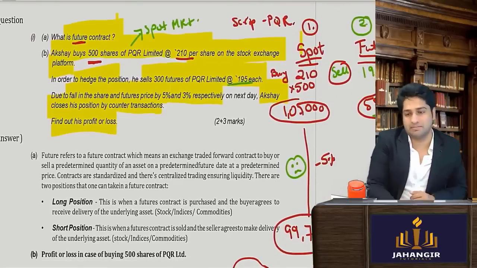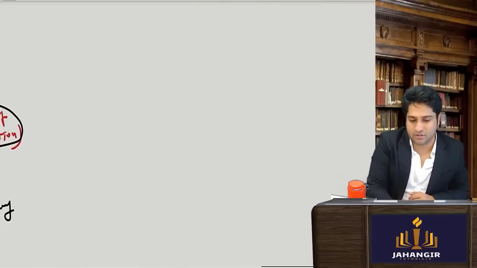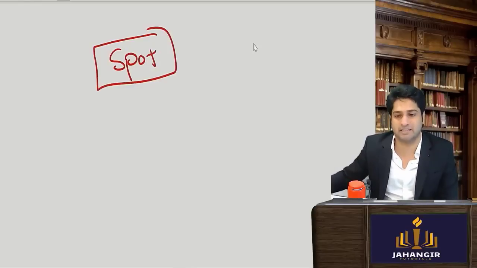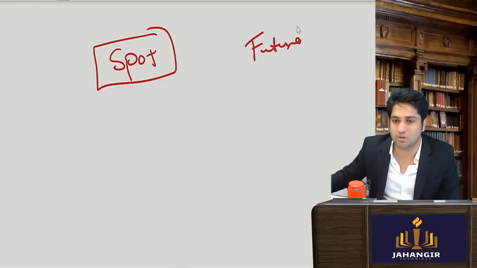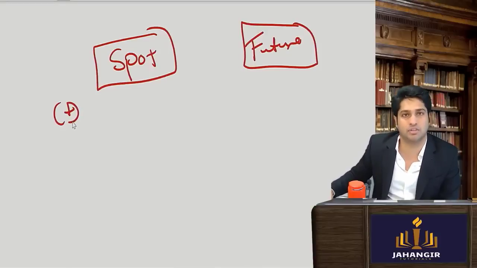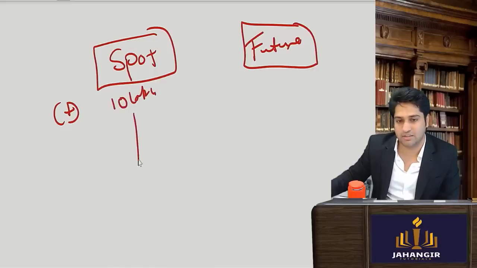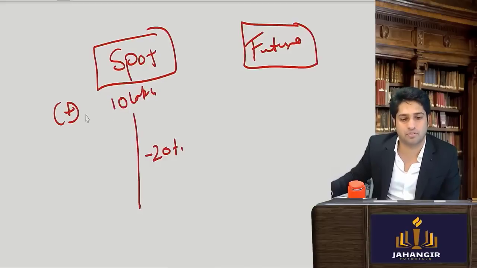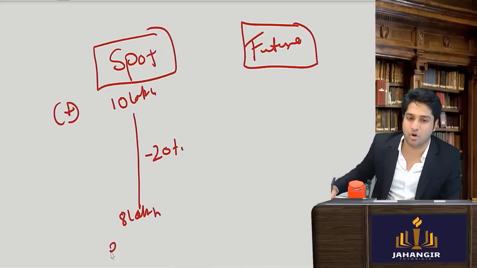Yeah. So always remember that in these kinds of hedging sums, what is exactly hedging? In one market, in spot market, you must have done some transaction, and then in the future segment you must have done some opposite transaction. So if I have taken a buy position here, let's say I had bought of 10 lakhs and here the market crashed. So something which I bought of 10 lakhs has now become 8 lakhs and I will have a loss of 2 lakhs.